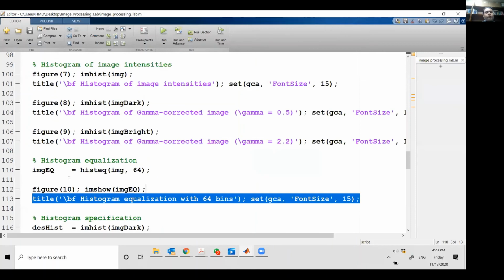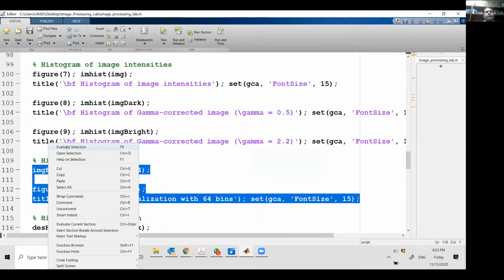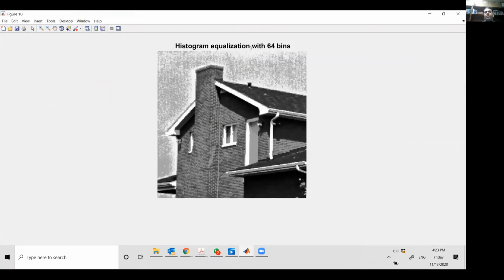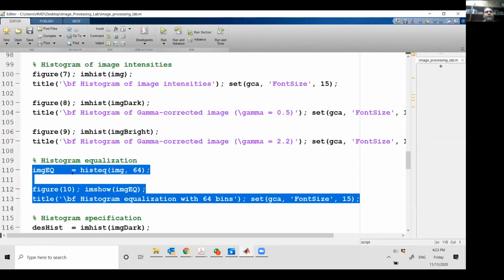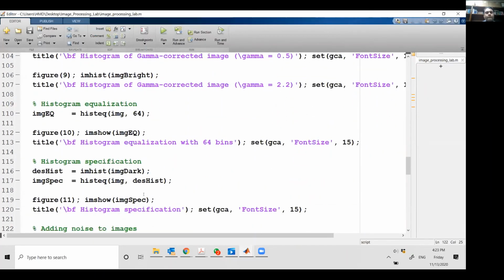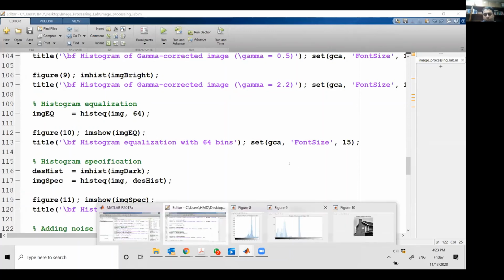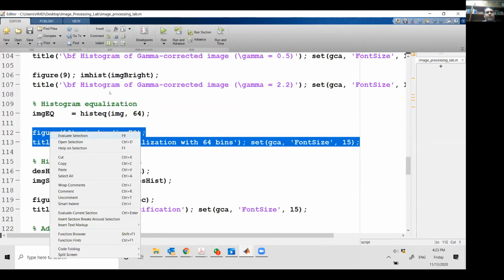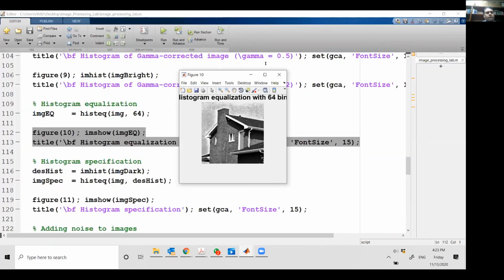So if I show you the impact of histogram equalization, we actually get this image. So you can see that the contrast has changed. So there is some adjustment that has happened to this image. And if I show you the histogram of the equalized image, sorry, what is happening?